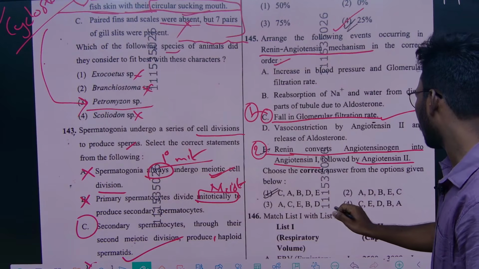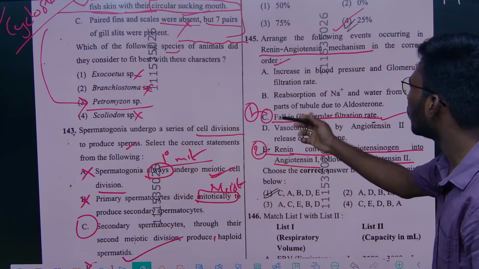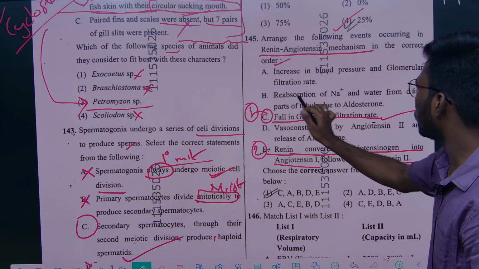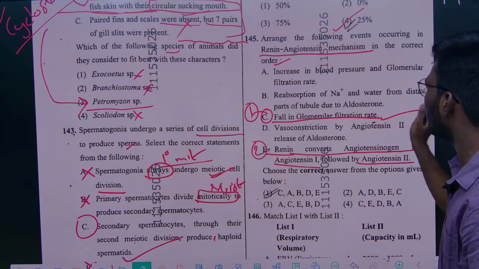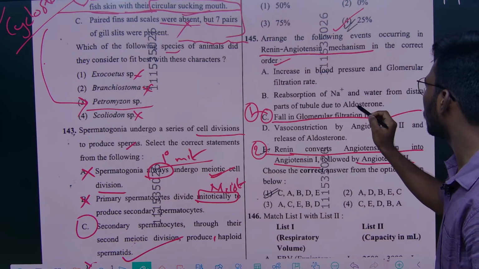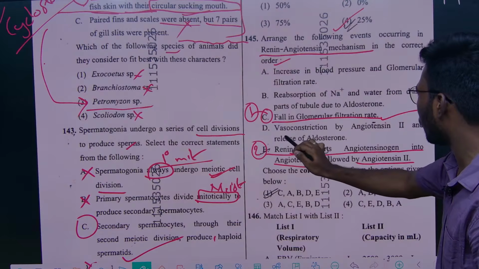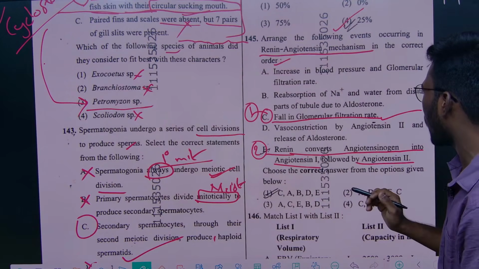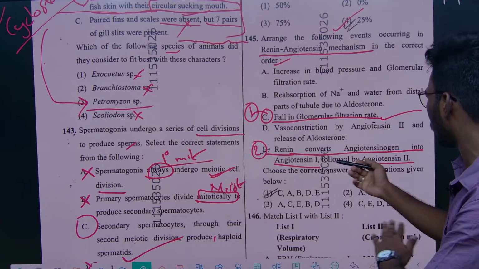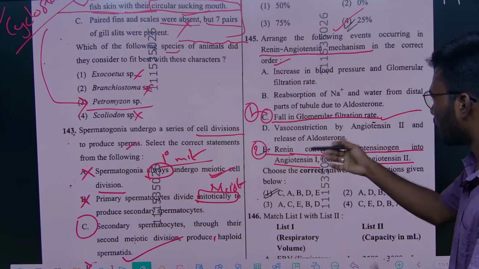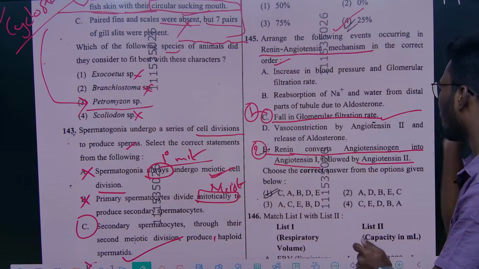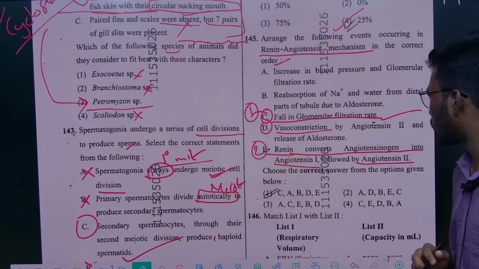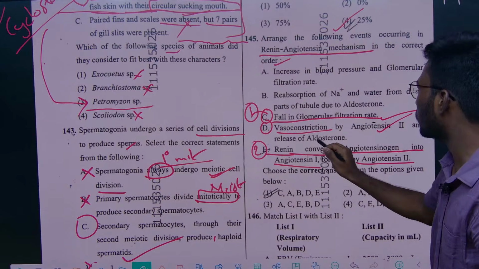Right? Next one, reabsorption of sodium and water from the distal parts of the tubule due to aldosterone, and vasoconstriction with angiotensin 2 and release of aldosterone. So after the conversion of angiotensin 1 into angiotensin 2, vasoconstriction is done by angiotensin 2 and aldosterone is released.